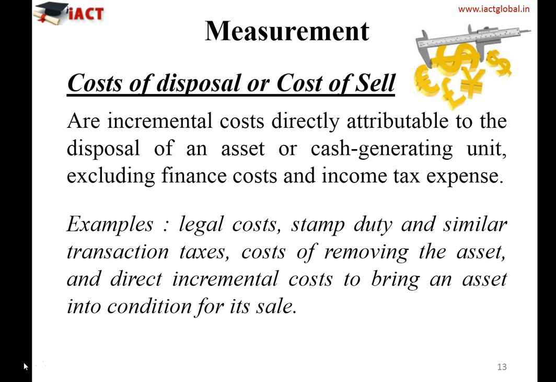Now, what is the cost of disposal? It is also called the cost of sale. The costs of disposal are the incremental costs directly attributable to the disposal of an asset or cash generating unit, excluding any finance costs and income tax expenses. Because it says that any cost which is directly related to the disposal of assets. When you need to dispose of an asset, if you won't incur that expense, the asset won't be able to be disposed of. So if there is any directly attributable cost related to disposal, that is the cost of disposal. However, it doesn't include any tax expenses. Why?